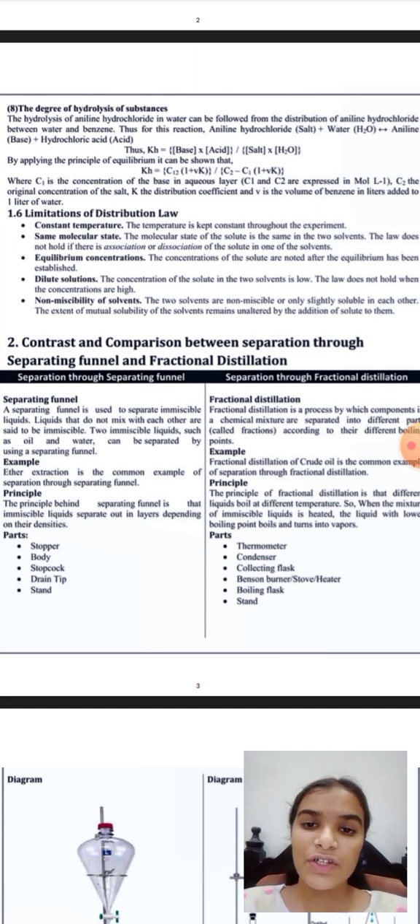Now the limitations of the distribution law: constant temperature, same molecular state, equilibrium concentration, dilute solution, and non-miscibility of solvents.